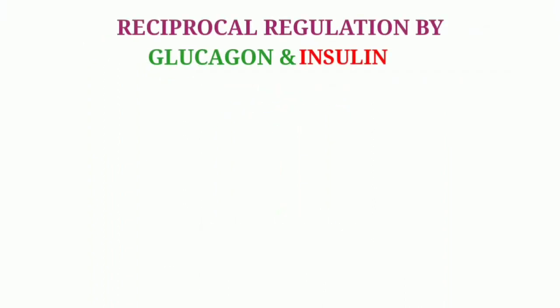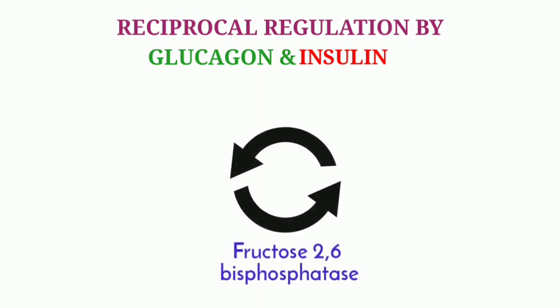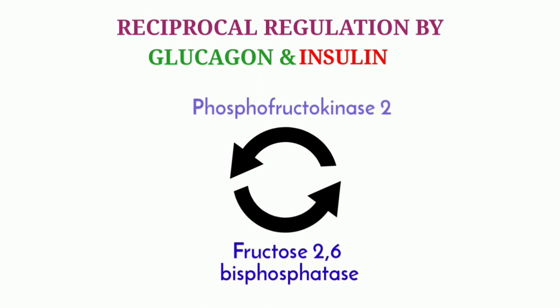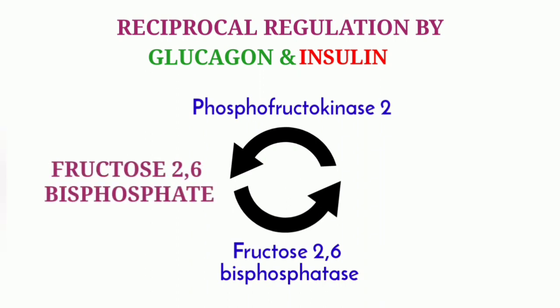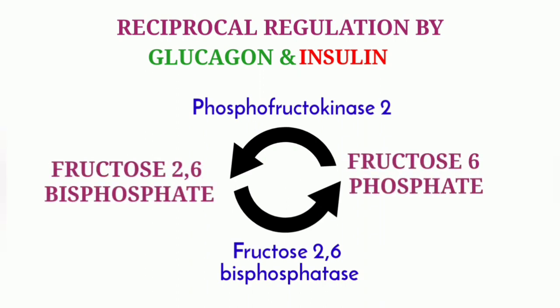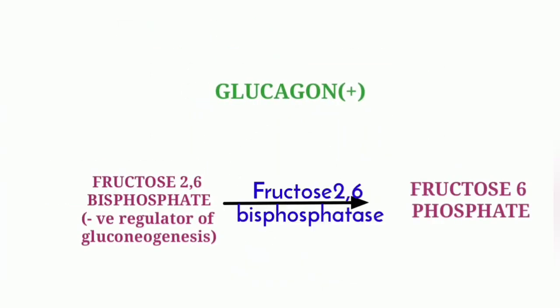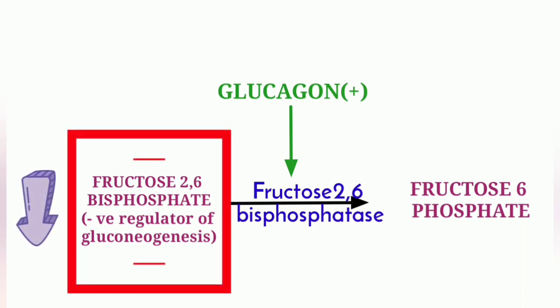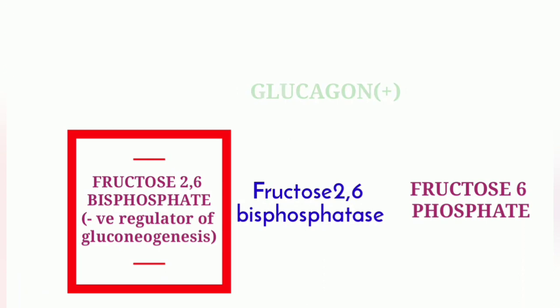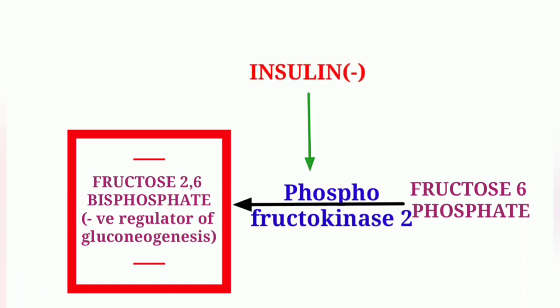Glucagon and insulin also exert reciprocal regulation with the help of the enzymes fructose 2,6-bisphosphatase and phosphofructokinase 2. Fructose 2,6-bisphosphatase converts fructose 2,6-bisphosphate to fructose 6-phosphate, whereas phosphofructokinase 2 converts fructose 6-phosphate to fructose 2,6-bisphosphate. So glucagon, by favoring the fructose 2,6-bisphosphatase reaction, decreases the level of fructose 2,6-bisphosphate, which is a negative regulator of gluconeogenesis. Whereas insulin favors the phosphofructokinase 2 reaction and increases the level of fructose 2,6-bisphosphate, which inhibits gluconeogenesis.